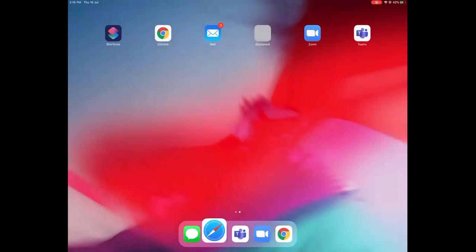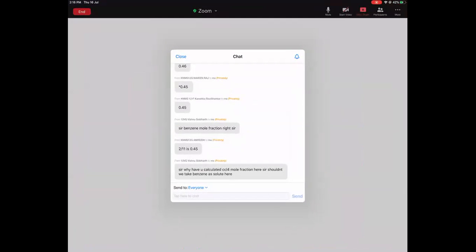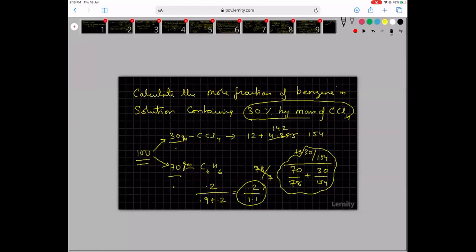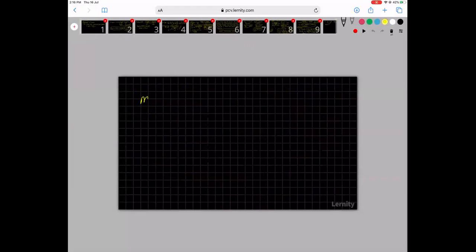Let me know what are the questions. Sir, why have you calculated CCl4 here? Shouldn't we take benzene as solute? Okay, mole fraction. That is why we should not just get confused. Mole fraction is equal to moles of solute divided by moles of solvent plus moles of solute.